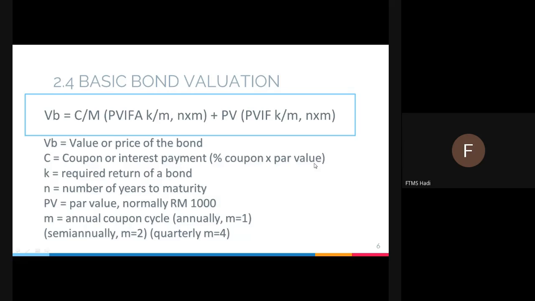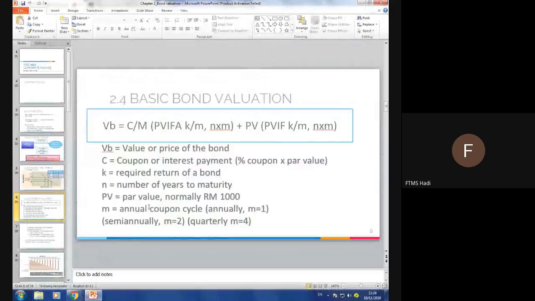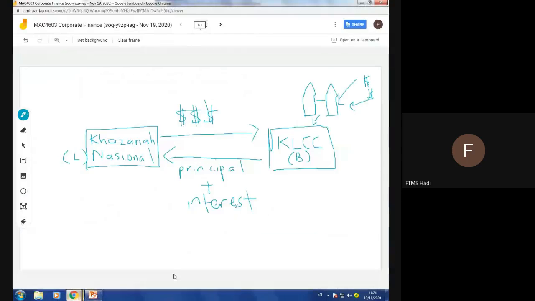What par value means, later on I will show and explain to you. K means the required return of a bond, that means the expected return, not a real return. M means the annual coupon cycle. Why annual coupon cycle? It's like this. Let me explain to you the annual coupon cycle.